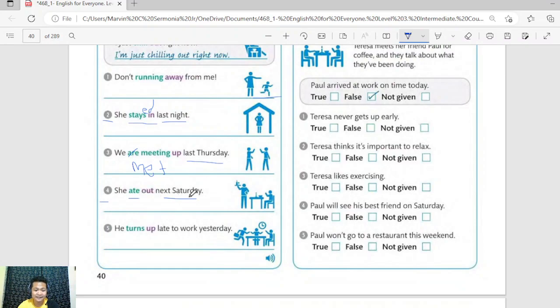And since this sentence indicates that this is in the future, we have to add a word. If it is in the future tense, we need to use the word will. Okay, very good. So the answer here is "She will eat out next Saturday." Eat out meaning they will eat outside, probably in a restaurant or other places.